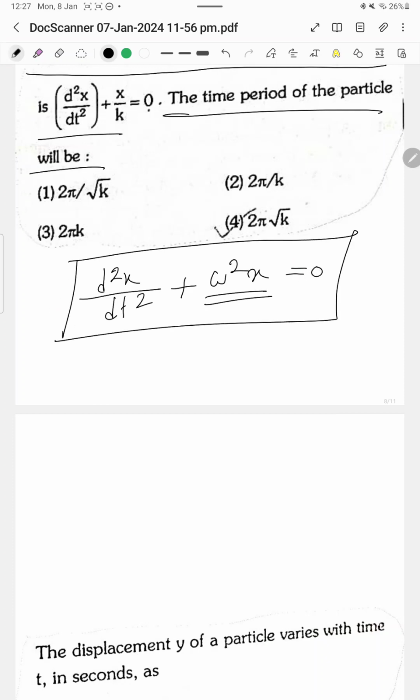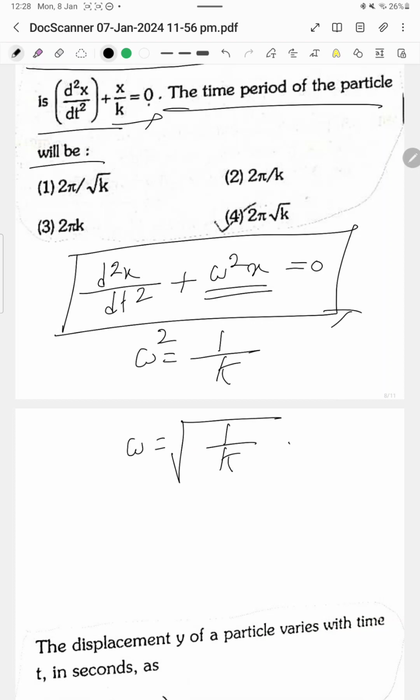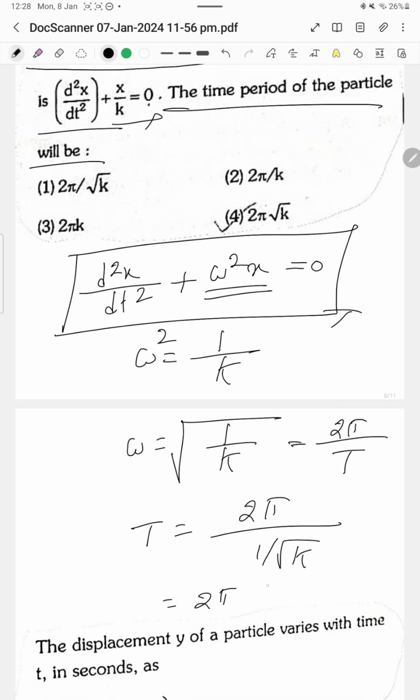This is the equation of SHM, and comparing this equation and this equation, we get omega square equals 1 by k, and omega equals root 1 by k. Again we know that omega equals 2 pi by T, so T will be 2 pi by 1 by root k. So the answer is 2 pi root k. This will be the correct answer.